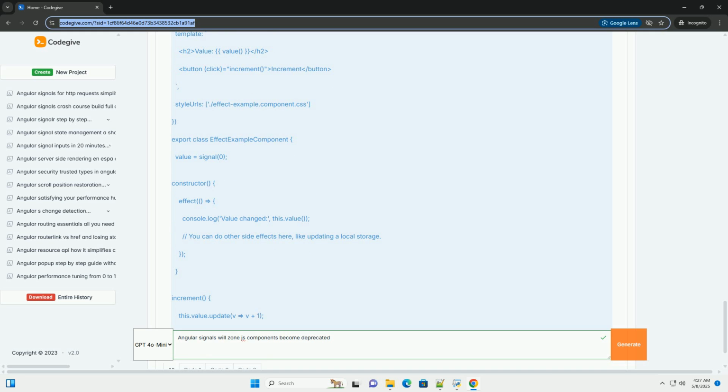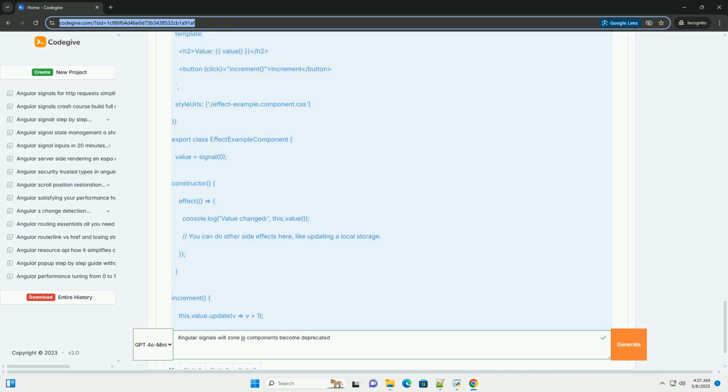Performance overhead. Monkey patching adds overhead to every asynchronous operation, even if those operations don't actually require Angular to update the view. Complexity. Zone.js can be difficult to understand and debug, especially when dealing with complex asynchronous flows. Debugging challenges. Errors inside zone.js can be harder to trace back to their origin. Larger bundle sizes. Zone.js adds to the overall size of your application bundle.